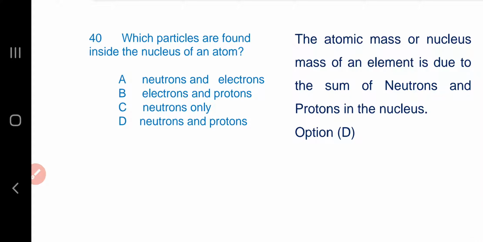Last question. Question number 40. Which particles are found inside the nucleus of an atom? The atomic mass or nuclear mass of an element is due to the sum of neutrons and protons in the nucleus. Neutrons and protons are present in the nucleus. So option D is the answer.